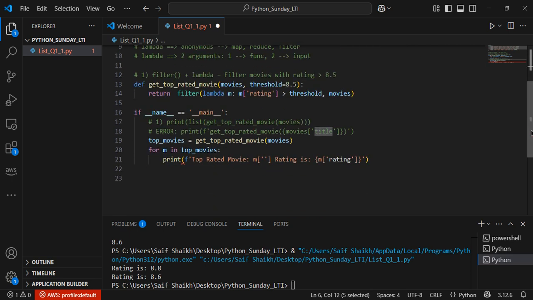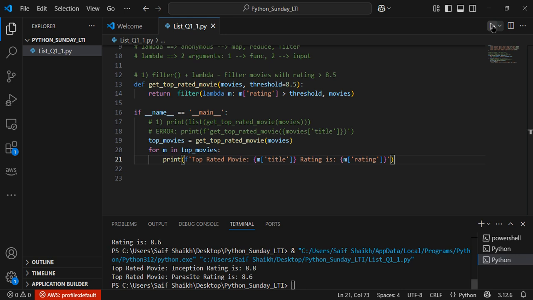You need to understand what you are calling. So we are calling what? Title. We are calling title, and simply it's a variable because it's an f-string interpolation, so it's enclosed in the string. Save this code and run this. So if you see, it is telling me the top rated movie is this and the rating is this, and this for the second one, because these are the two thresholds beyond 8.5. These are the two movies.